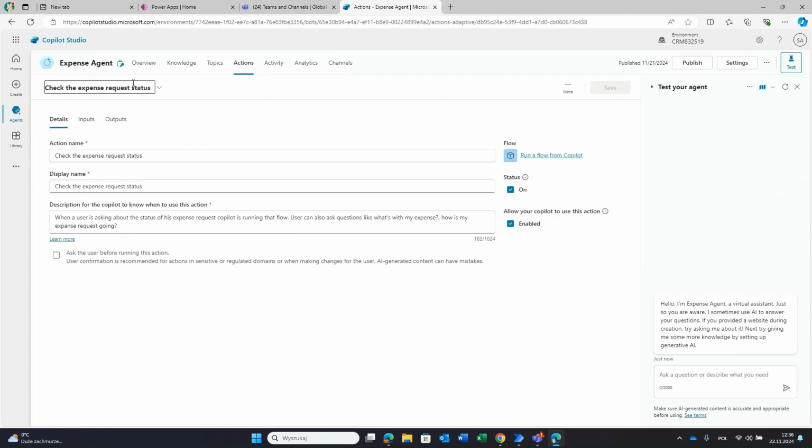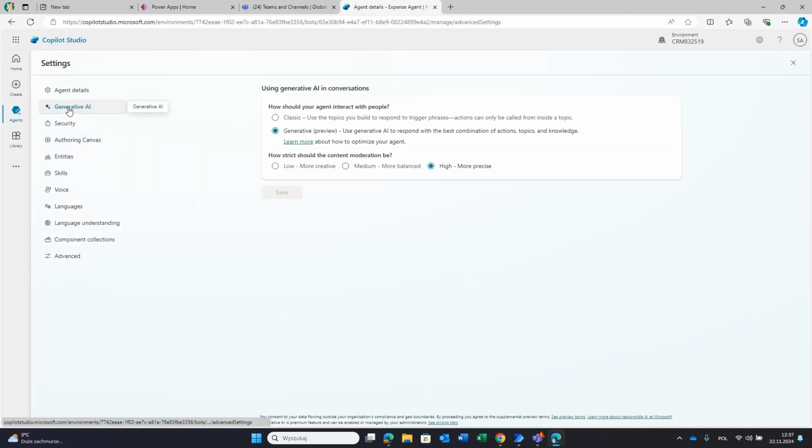How was it done? Well, I used the action run a flow. I chose the flow which I had created before. Then there is a name, display name, and the description. And this is crucial, guys, because when you want to use actions, you need to go to settings, to generative AI, and choose the type of interaction as a generative one.